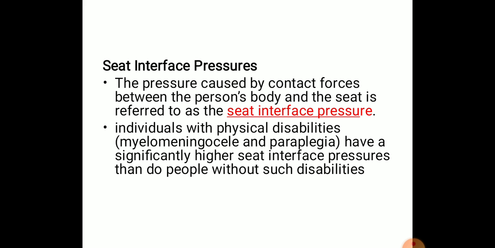Individuals with physical disabilities, examples being myelomeningocele or paraplegia, have significantly higher seat interface pressures than do people without such disabilities. Basically, the pressure is directly proportional to the contact area.